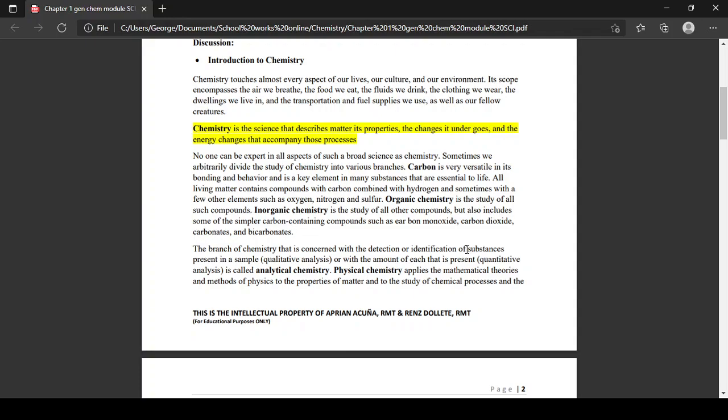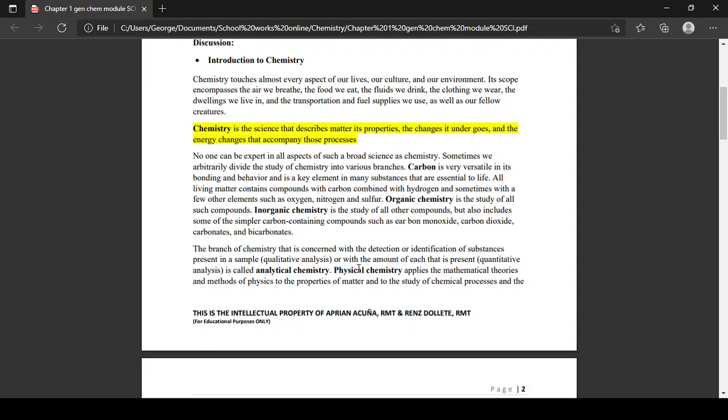Organic chemistry is the study of all types of carbon compounds. Inorganic chemistry, kids, does not involve carbon. It covers other compounds not related to carbon. Okay? Clear naman sa analytical chemistry.